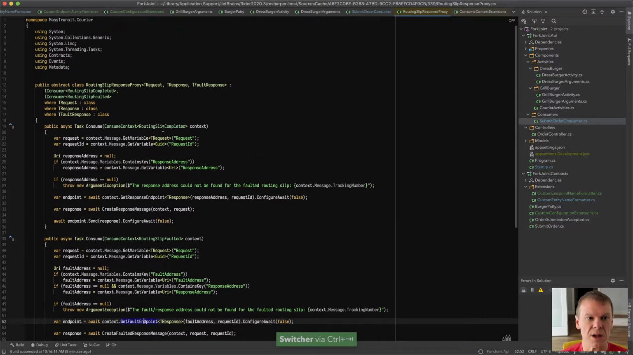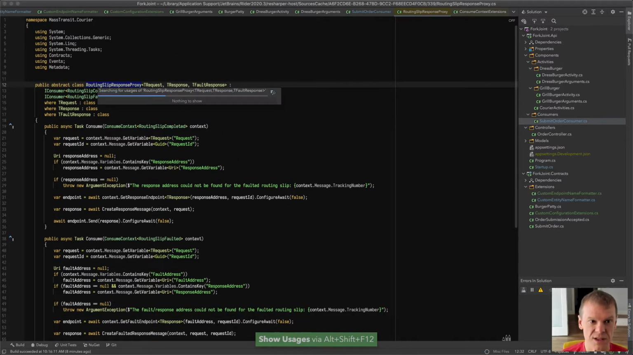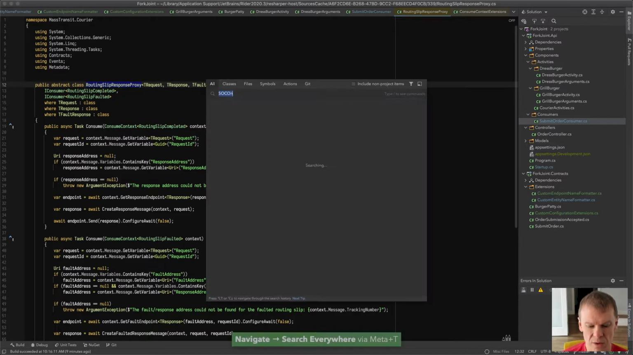Turns out there's actually already a built-in class to do that. I don't think it's created by, but it's in the routing slip request proxy. And I'll just show you that real quick. Routing slip request.